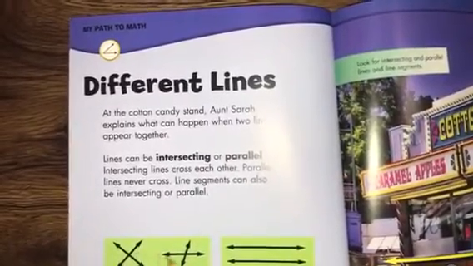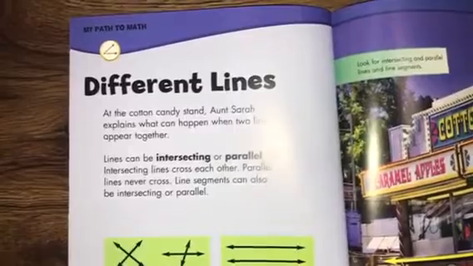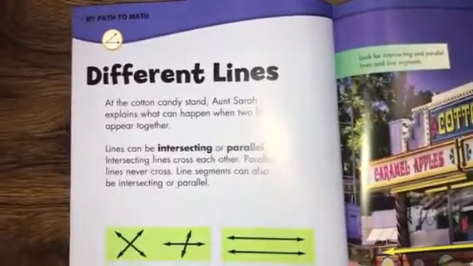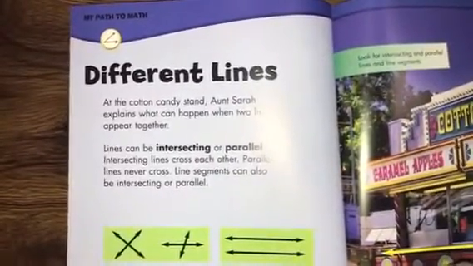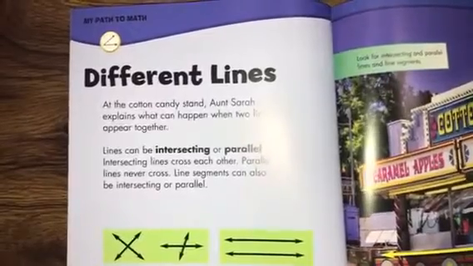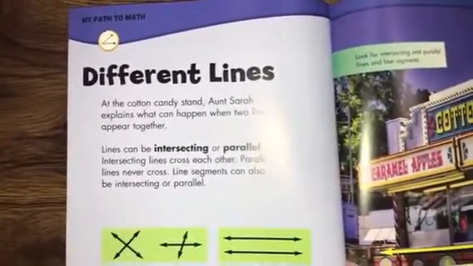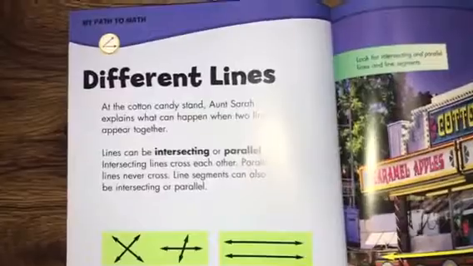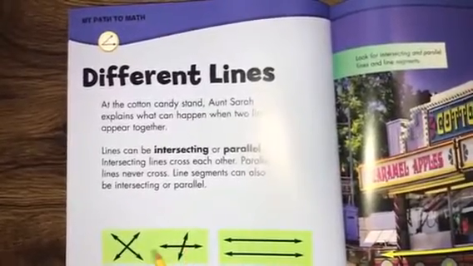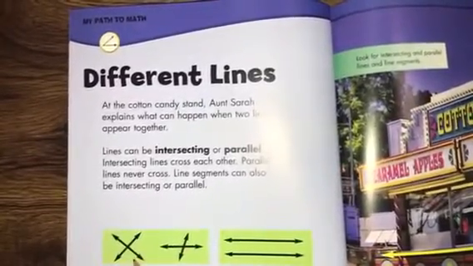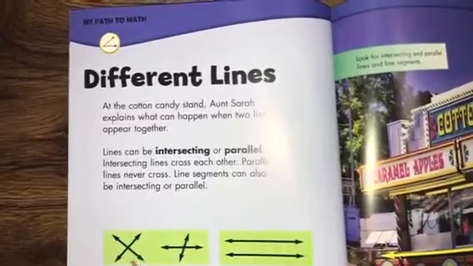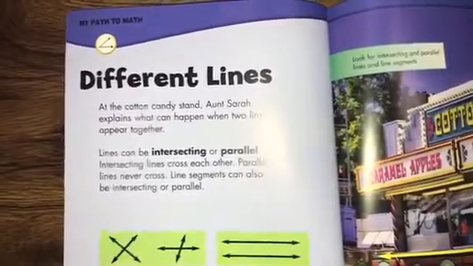Here we have intersecting lines, and here we have parallel. I always remembered parallel because we've got these 3 L's. Those are your parallel lines that would never touch. Intersecting are just lines that cross. We're going to get into our perpendicular lines in 1 second.